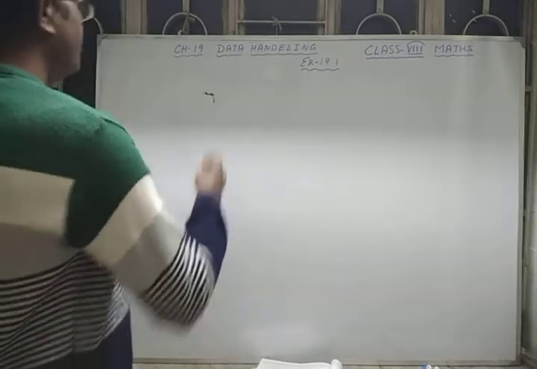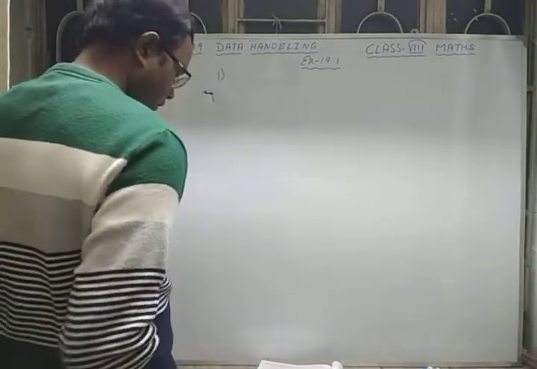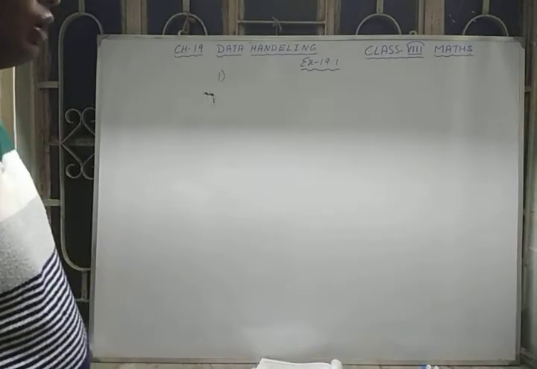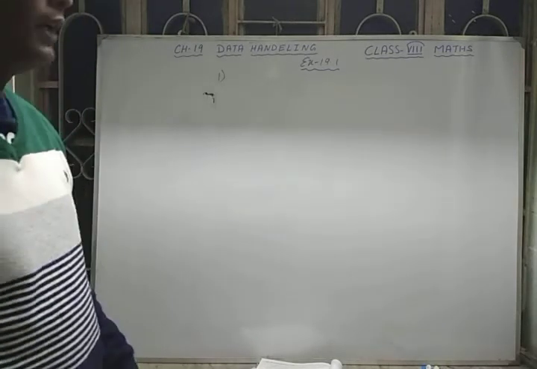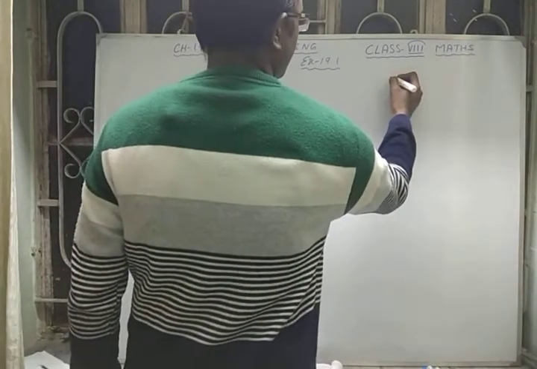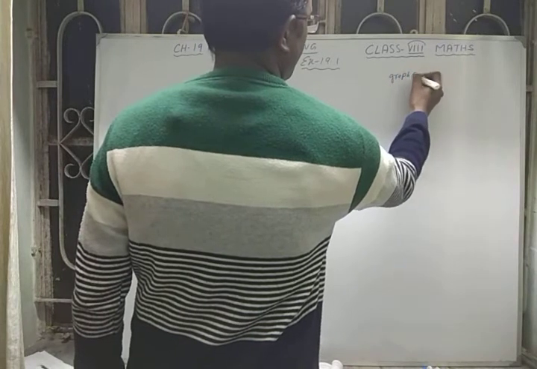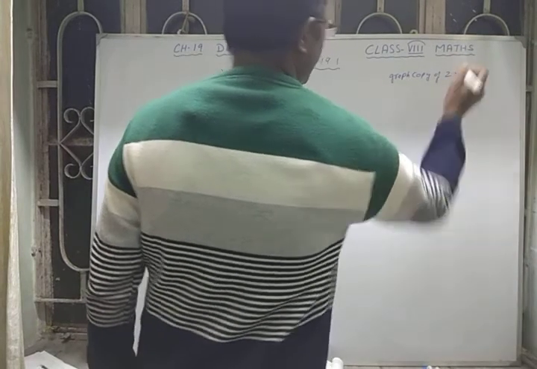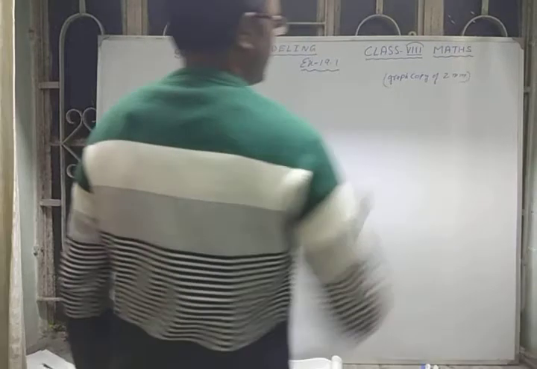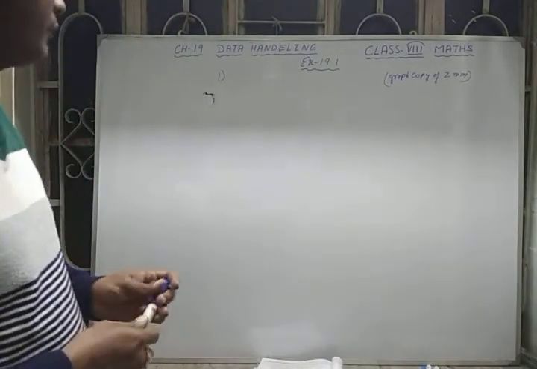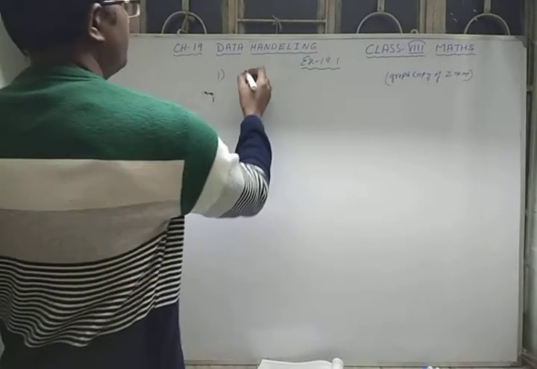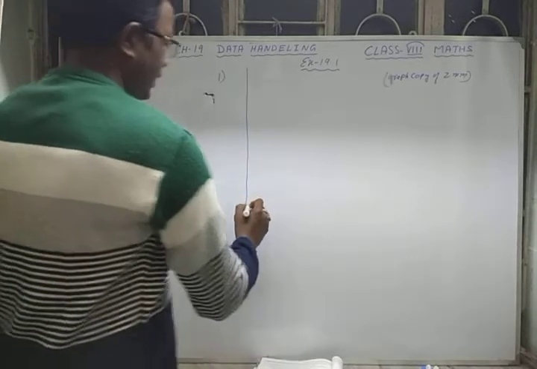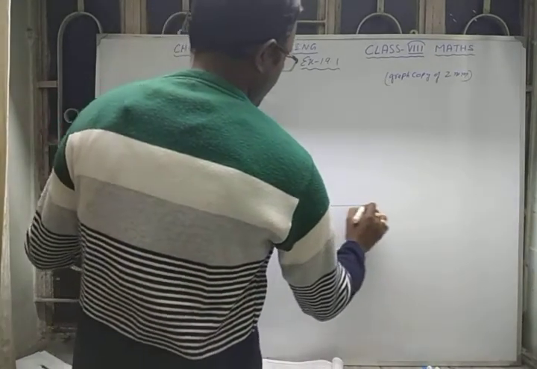First of all, I am doing this on the board to make you understand, and you have to do it in your graph copy. Always take a graph copy of 2 millimeter. Now what we have to do here, first of all, you have to draw 2 lines. This vertical line is called the y-axis, and a horizontal line we take as the x-axis.